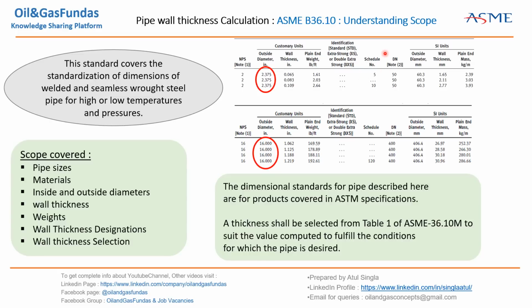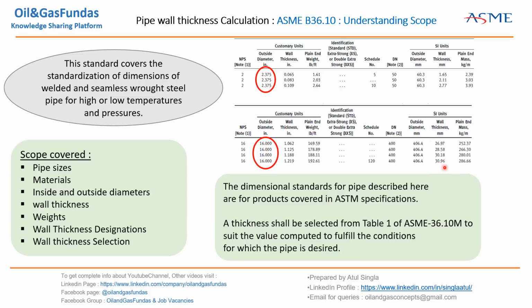This is something which is used to standardize the pipe thickness, which is accepted globally and available in the market based on these designations. So if you see NPS 2-inch, line 5 schedule, thickness will be 1.65. This is standard, and weight will be this. Okay, above 14 inch we can easily calculate, 16 into 25.4, you will get the OD. So it is very easy to remember or calculate.